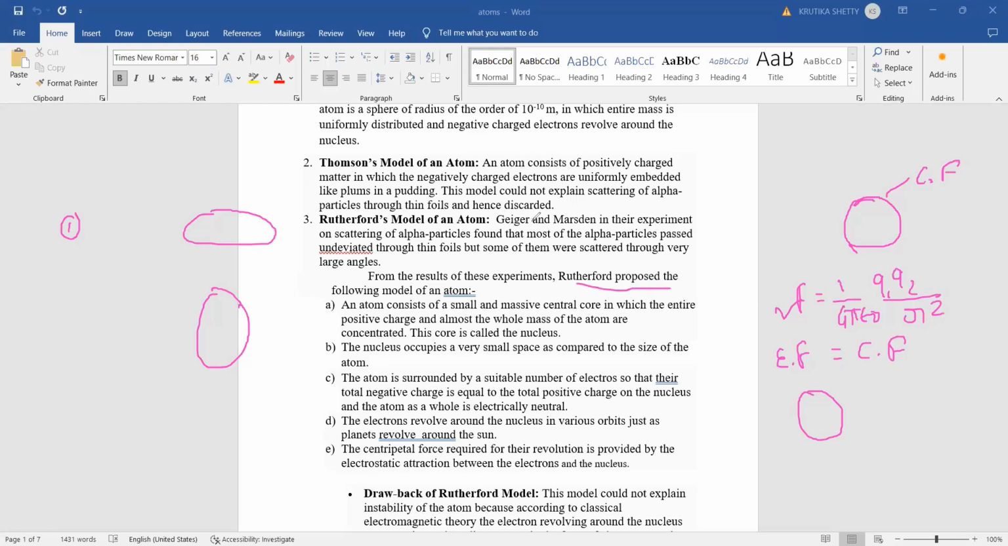They are Rutherford's co-workers, so they performed the experiment, and the conclusion was given by Rutherford. Any doubt, girls? Is it clear? Let's go for the next point.